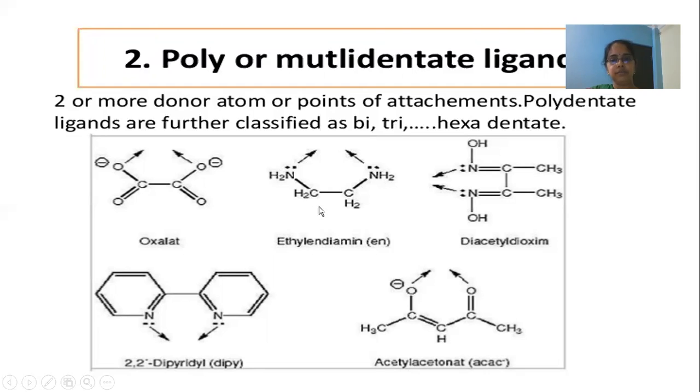Like we have seen in one of the chapters in engineering chemistry, water and its treatment, where we come across ethylenediaminetetraacetic acid, EDTA. That EDTA is an example of a hexadentate ligand consisting of 6 donor atoms, right? The 6 donor atoms are 2 nitrogen atoms and 4 oxygen atoms. So that is one example of a multidentate or polydentate ligand. Poly or multidentate ligands are those which contain 2 or more points of attachment of donors to the central metal.